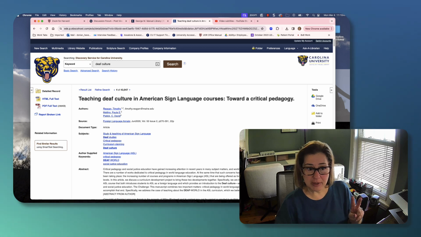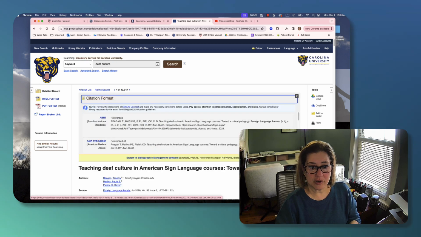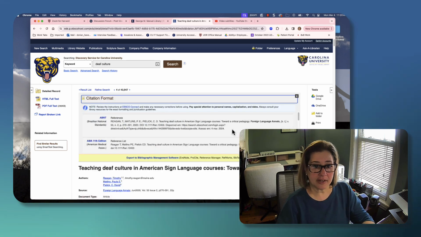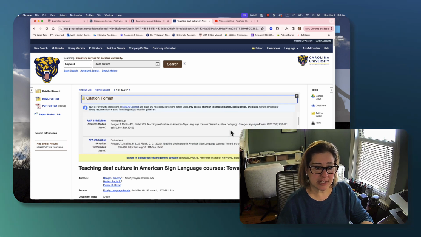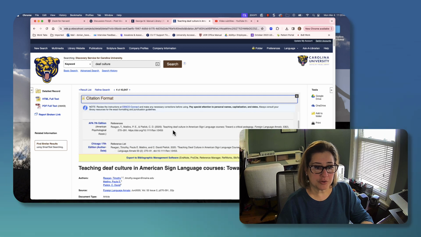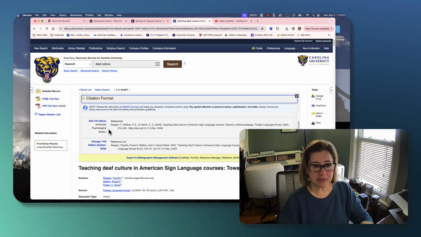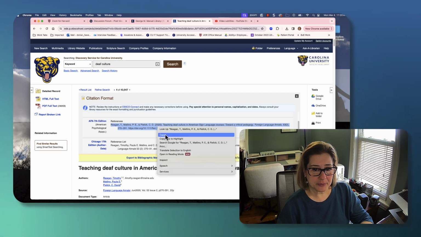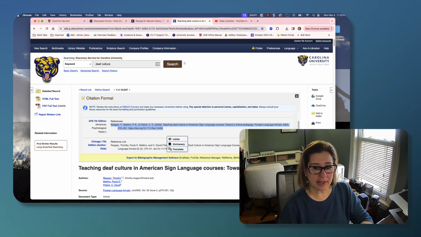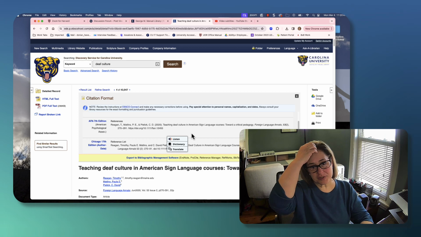The two main things that I use very frequently are Cite and Permalink. Cite is very helpful for exactly what you would think. You click on that and you'll get citations, and it will automatically cite your article. And we're using APA, so I'm going to scroll down to APA 7th edition, and then it's already formatted for you, the entire thing. So I can copy it, and I can just drag it right over and put it right into my reference list in my paper.